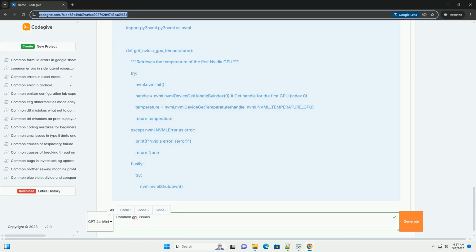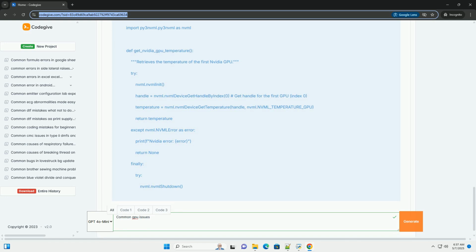Explanation of limitations: the code is more explicit about the limitations of getting temperature data and the need for vendor-specific tools for GPU temperatures. Interval: the script now waits for 5 seconds between readings to prevent excessive resource usage.